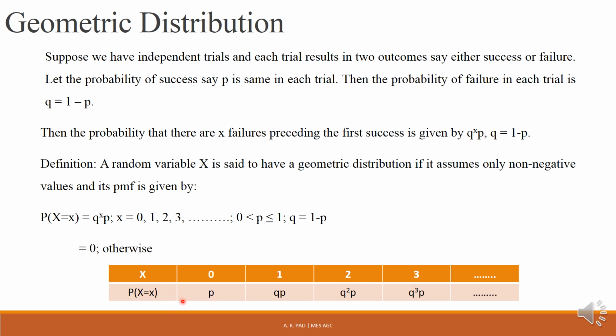Now these probabilities, as we go on increasing the value of X from 0, 1, 2, 3 and so on, generate a geometric progression: P, Q into P, Q square into P, Q cube into P. We are multiplying each term by Q, so P, then QP, again multiplying by Q, this becomes Q square into P, Q cube into P and so on. Because the probabilities generate a geometric progression, this is called a geometric distribution, hence the name geometric distribution.